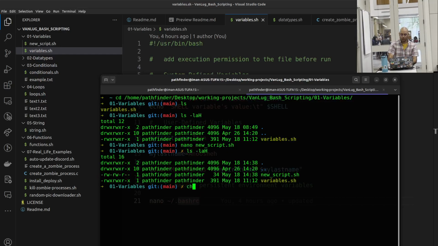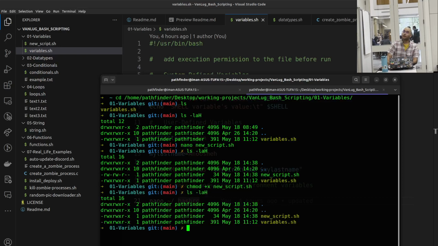With the chmod command, which modifies our file, and then we add +x, which says add execution permission, and -x, by the way, removes it if it has the execution and we don't want it. So this, and then new_script.